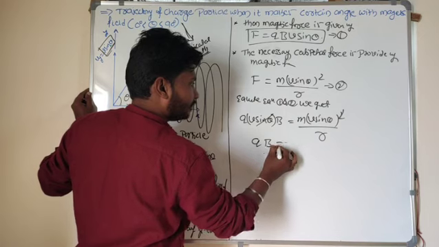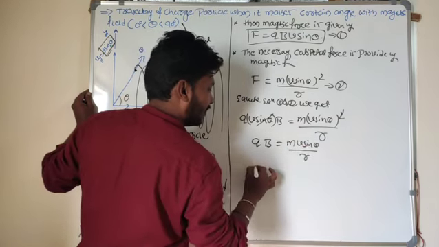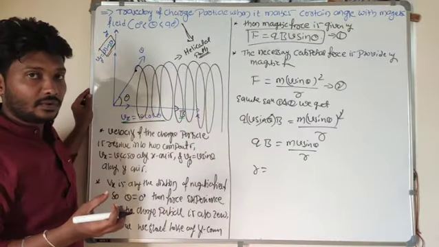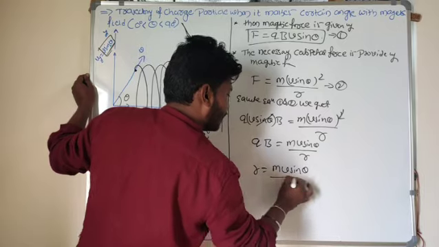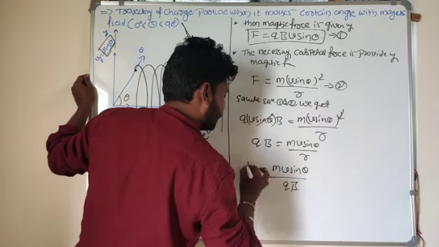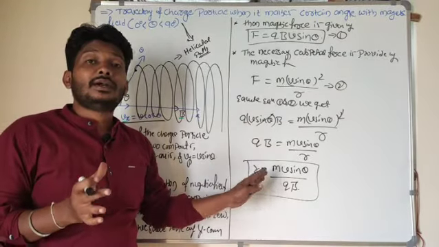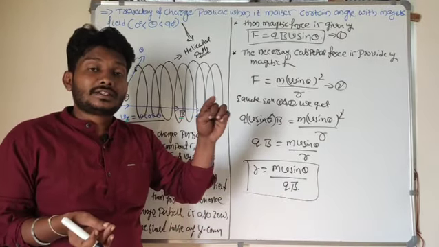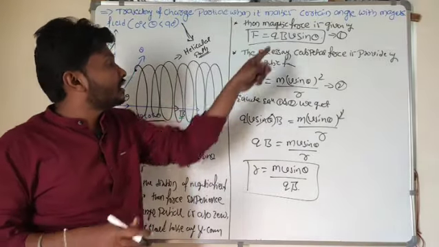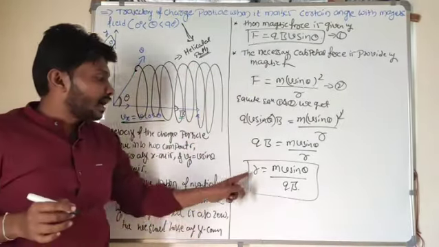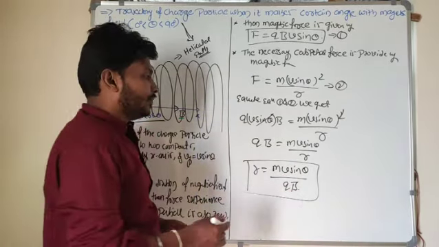So qB equals m v sin theta divided by r. I want to find the radius here: r is equal to m v sin theta divided by qB. Do you remember the last class equation? r is equal to mv divided by qB, when the charged particle is moving exactly perpendicular to the magnetic field. Here the charged particle makes a certain angle, so I take the radius as r equal to m v sin theta divided by qB.